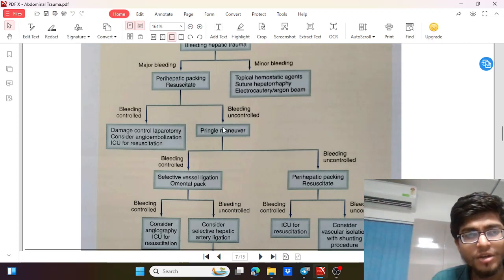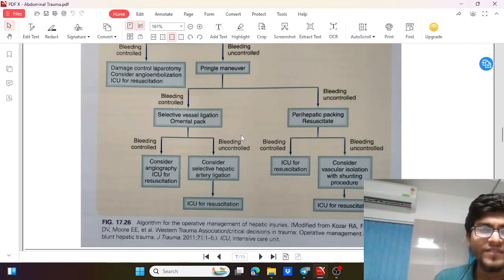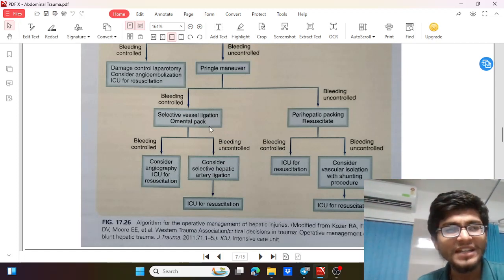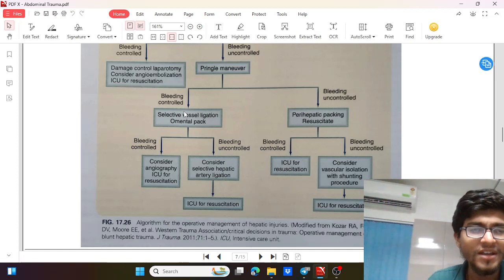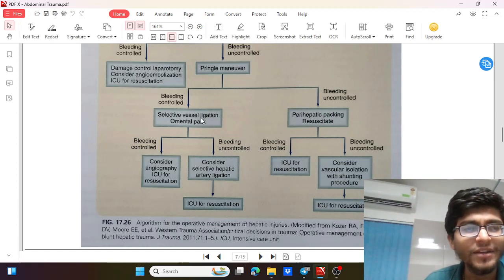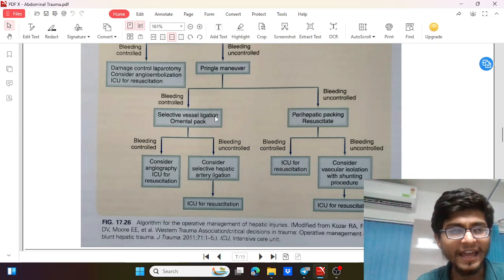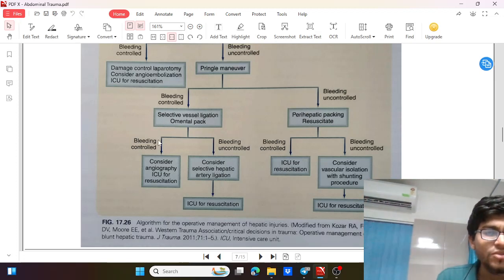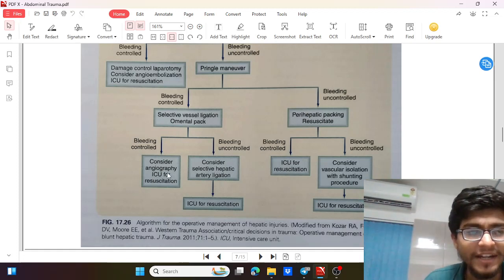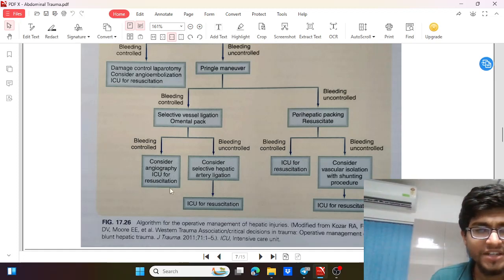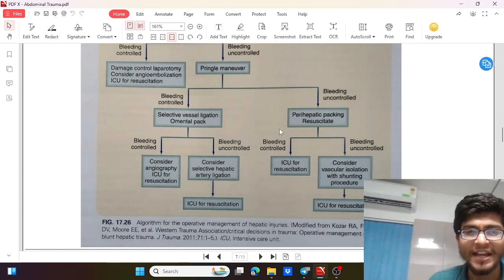If the bleeding is still uncontrolled, we go for a Pringle's maneuver. If the bleeding is controlled, we go for a selective vessel ligation with omental packing. So this is special, which we have to understand. What is that? Selective vessel ligation. So we ligate the vessel and pack it with omentum. So if the bleeding is controlled, we go for an angiography, understand from where it is bleeding, and ICU resuscitation. If the bleeding is still going on, then we'll have to go for a selective hepatic artery ligation, as we have discussed. Then further take the patient for resuscitation in ICU.